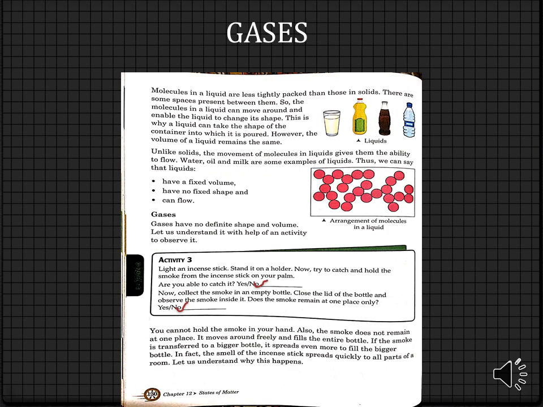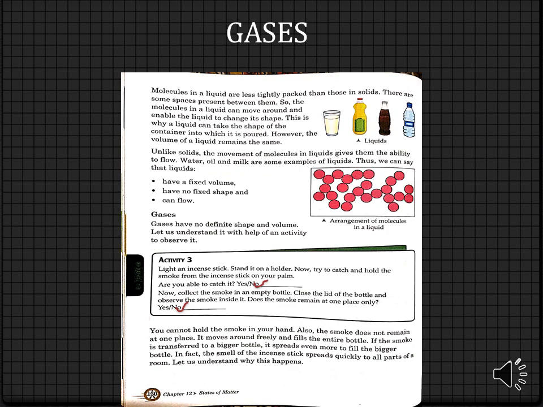Also, the smoke does not remain at one place. It moves around freely and fills the entire bottle. If the smoke is transferred from the smaller bottle into a bigger one, it spreads even more to fill the bigger bottle. In fact, the smell of the incense stick spreads quickly to all parts of a room. In any corner of a room, if you stand there, you can get the smell of the incense stick because the smell is spread inside the room.